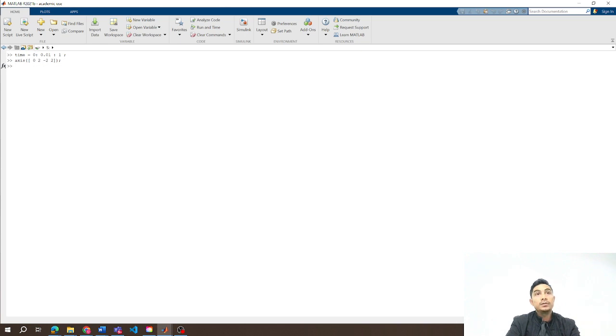Now we want to generate the signal. Let's say signal equals a sine 2 pi ft. Let's say the amplitude is 3, so 3 times sine of 2 times pi, and the frequency is 4, times time, and there's no phase.